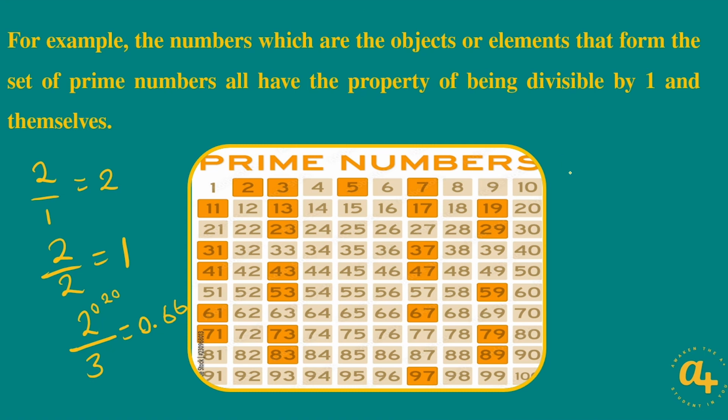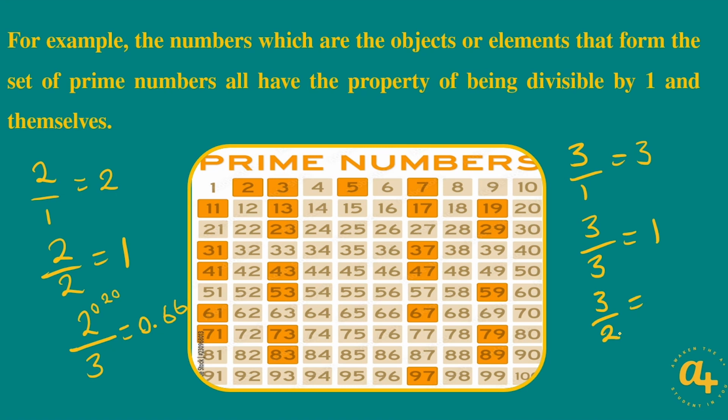Okay, how about if we try 3? Let's try to prove if 3 is a prime number. If we divide 3 by 1, we're definitely going to get 3. If we divide 3 by 3 itself, we're going to get 1. So far we can see that it's giving a prime number. Okay, let's divide 3 by another number that is not 1 or itself. Let's try to divide 3 by 2.